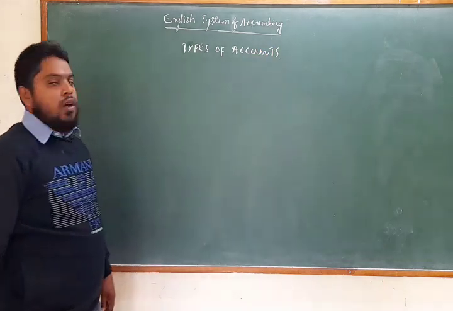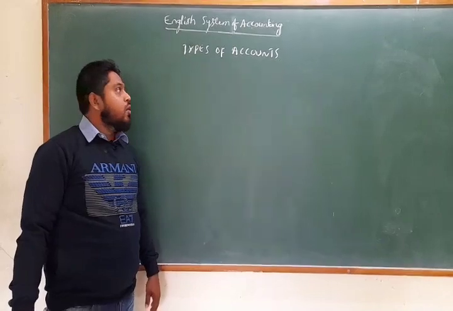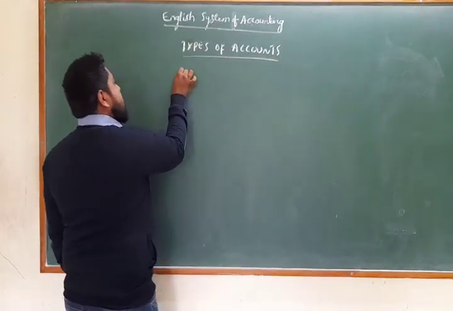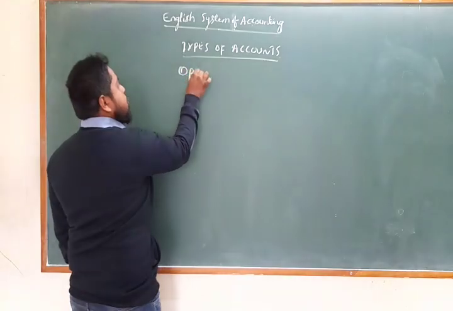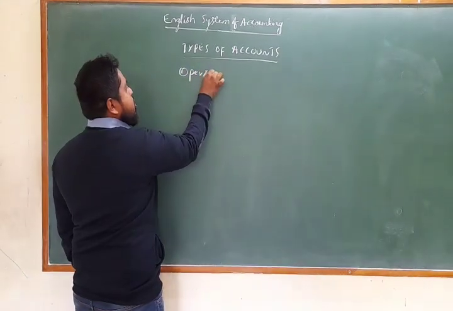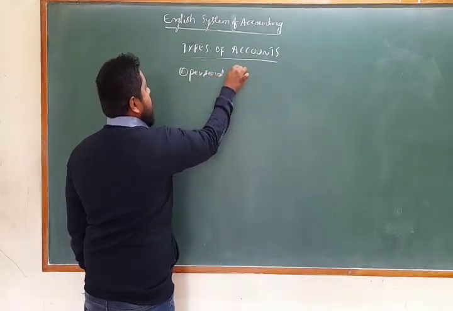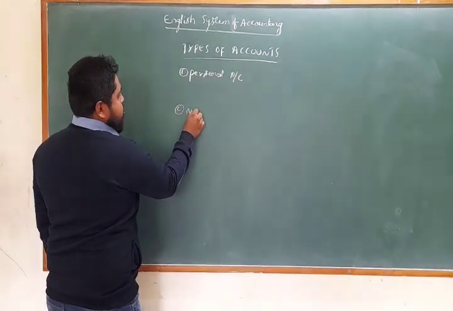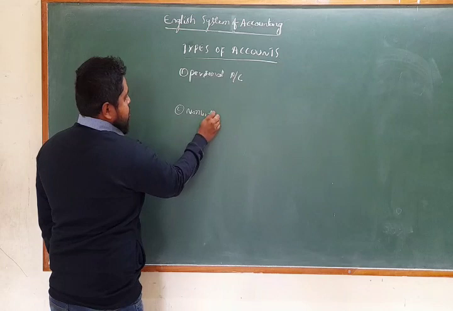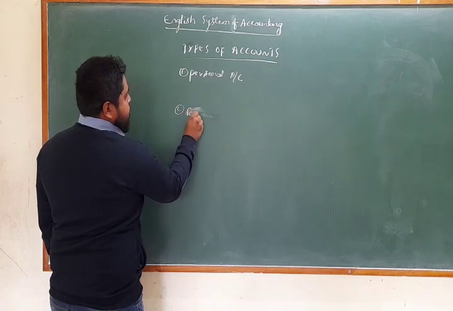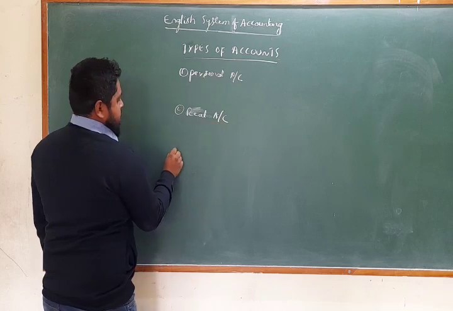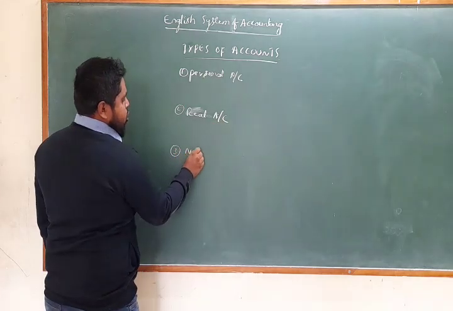First, a personal account, second, a real account, and third, a nominal account.